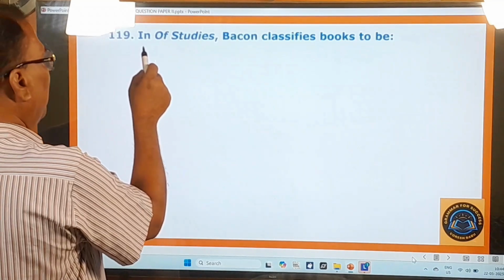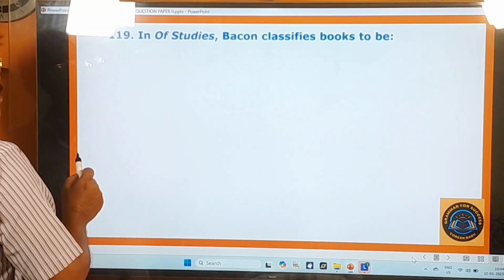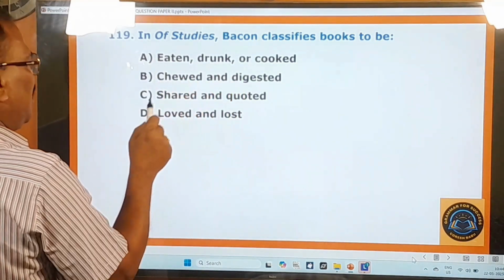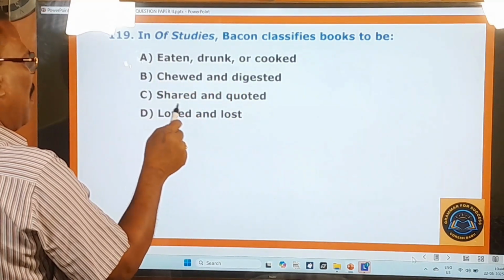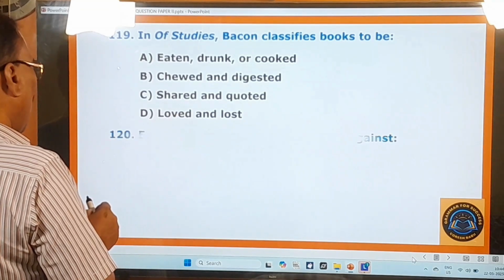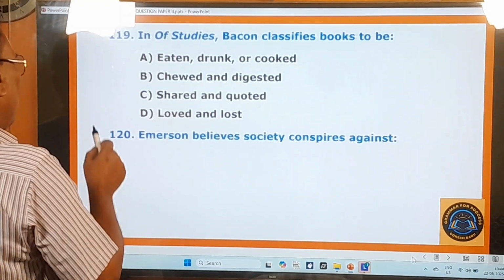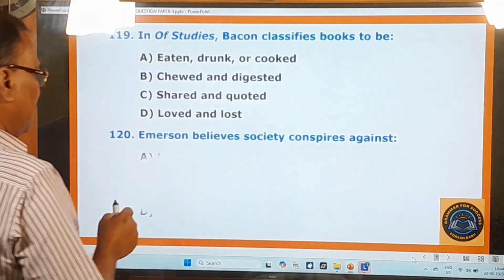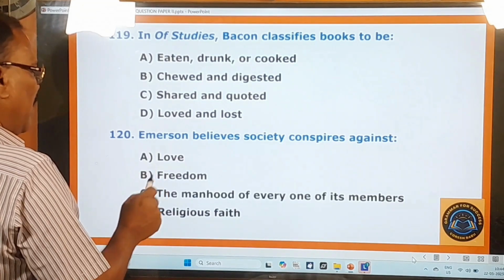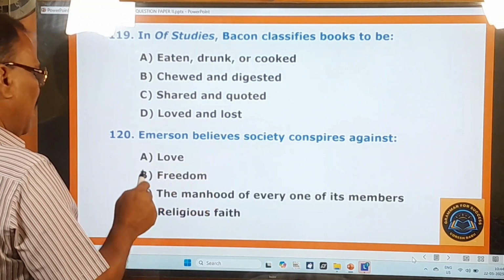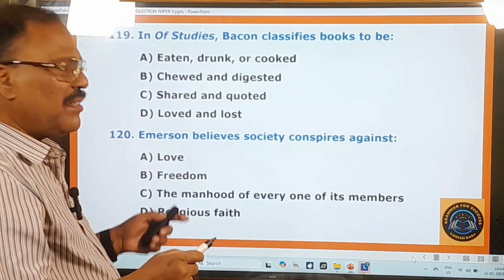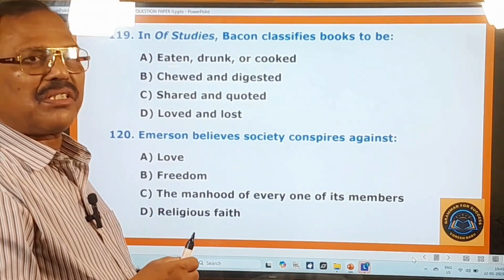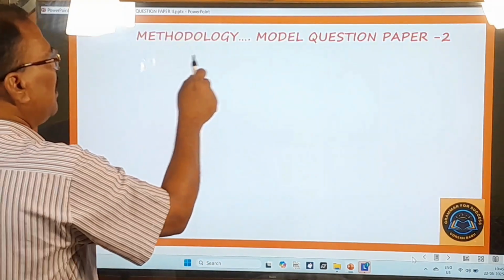119th question. In Of Studies, Bacon classifies books to be eaten, drunk or cooked, chewed and digested, shared and quoted, loved and lost. And the last question of this content part is 120th question. Emerson believes society conspires against love, freedom, the manhood of every one of its members, religious faith. Okay, with this, the questions on content are over, and now we are going to take up the questions on methodology. Methodology, Model Question Paper 2.